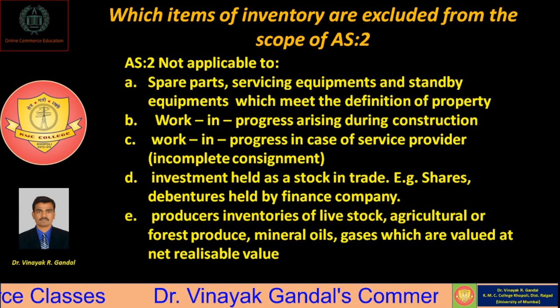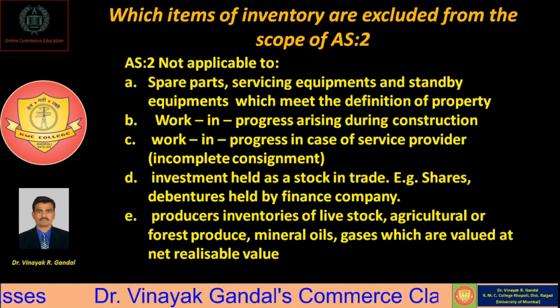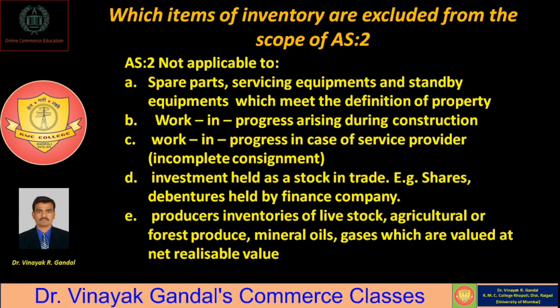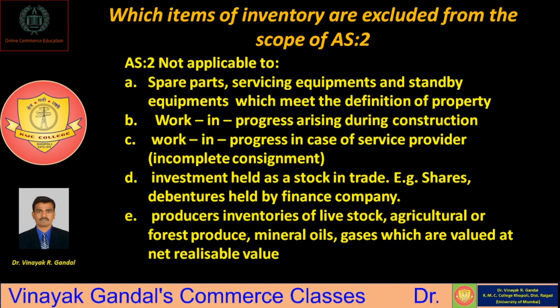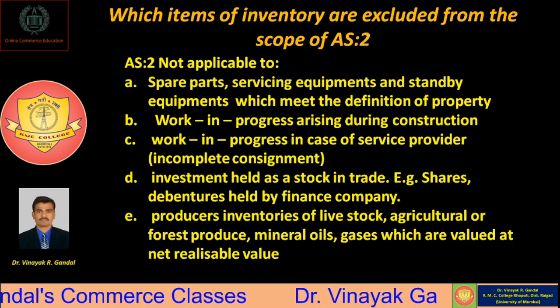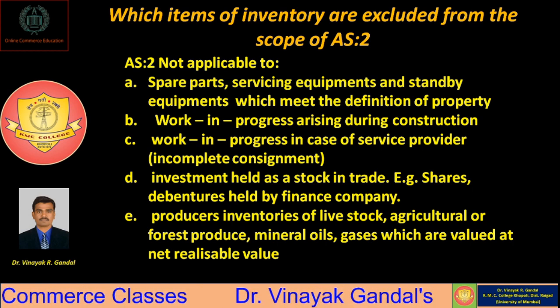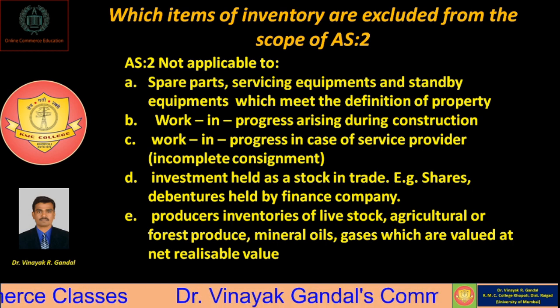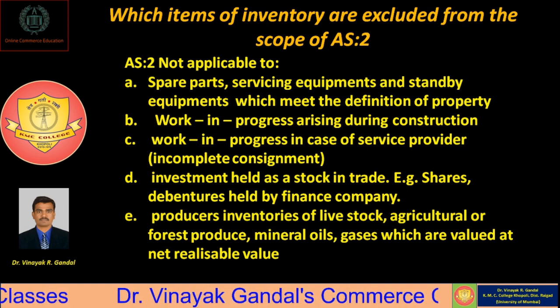In that case the agricultural or forest produce is not valued at cost price, as they cannot consider cost price, so it is always valued at net realizable value, and that's why it is outside the scope of accounting standard 2.